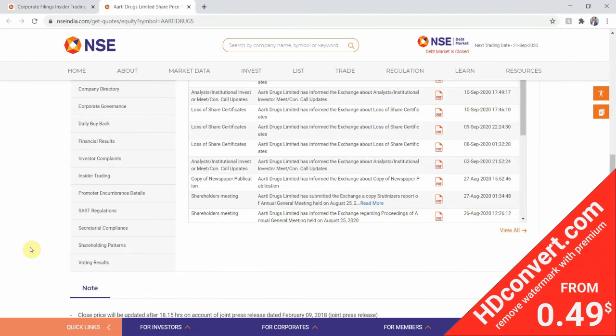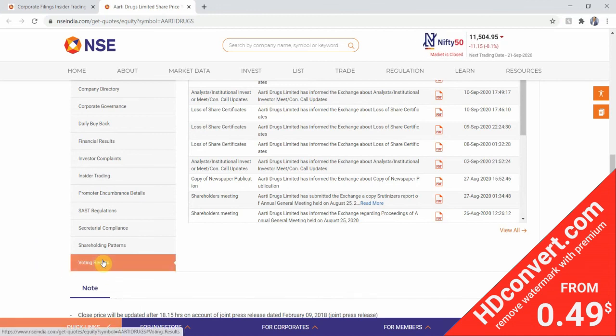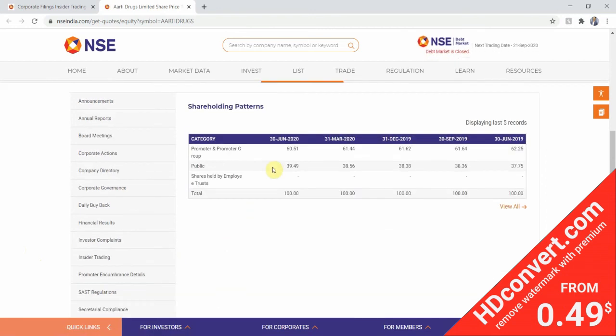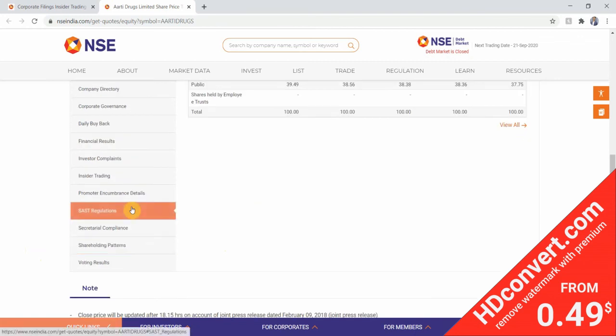In the SAST regulation, there has been a selling done by some promoter or anybody in the past 6 months, so it fails this criteria of SAST regulation, so we have to color code it red.